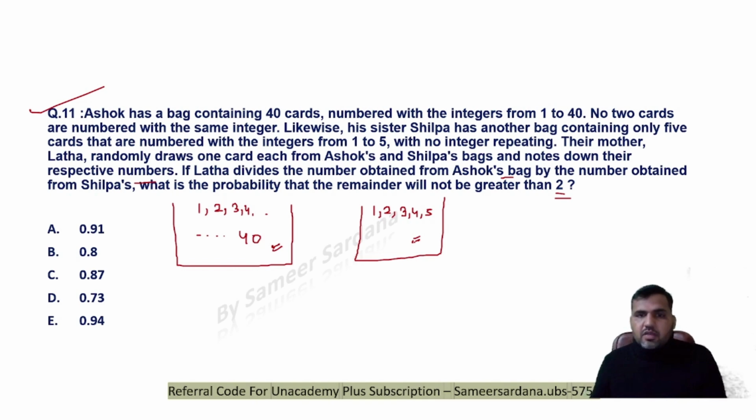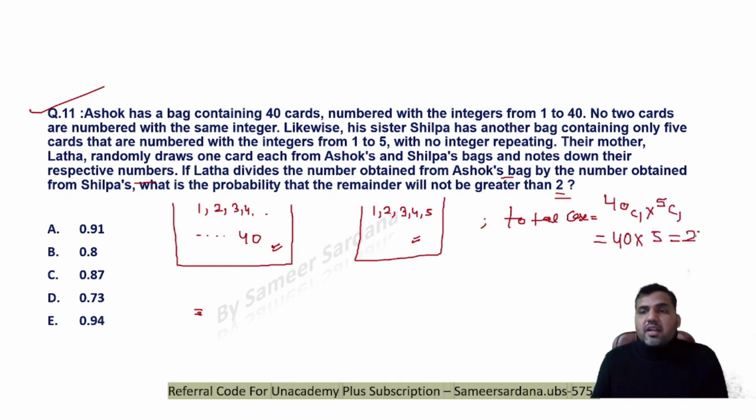Okay. So guys, we know that in this particular question, if I have to go for the total number of cases, taking one card from box 1, then taking another card from box 2, the total number of cases would be 40 into 5, that is 200. Now out of this total number of cases, I'm looking for those cases where on dividing the number from bag 1 by the number from bag 2, the remainder should not be greater than 2.